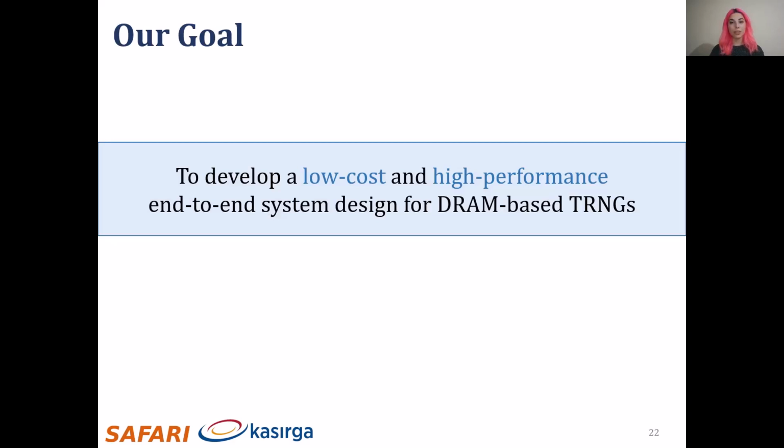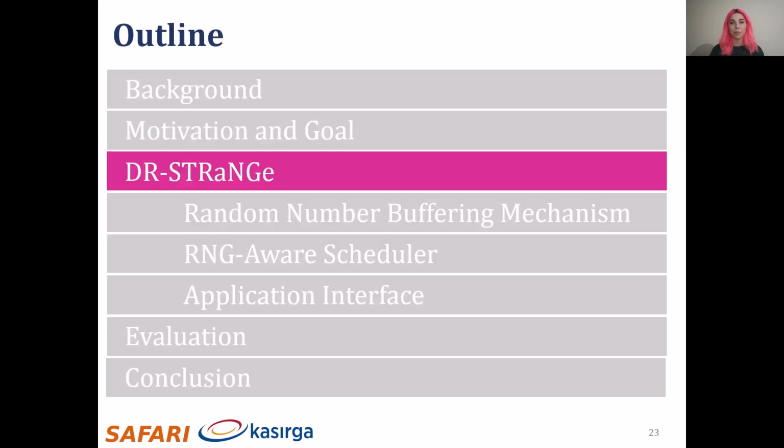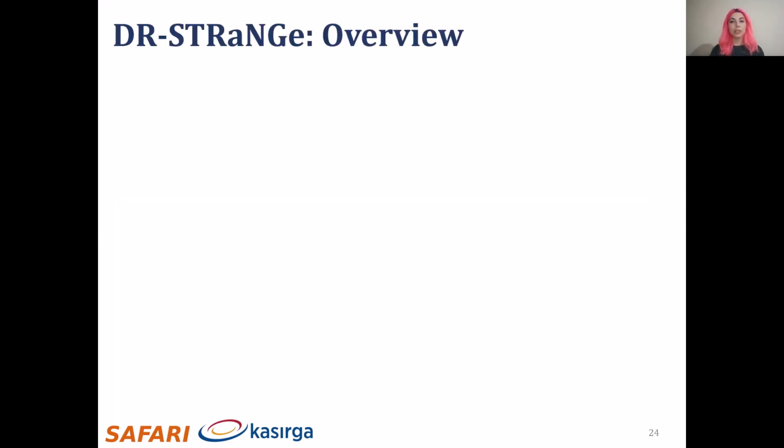Our goal is to design an end-to-end system for DRAM-based TRNGs with low cost and high performance that minimizes the slowdown of both RNG and non-RNG applications, improves system fairness, and mitigates the performance degradation of RNG applications due to the high latency of DRAM-based TRNG mechanisms. Let's look into our mechanism, DR-STRaNGe. DR-STRaNGe consists of 3 main components tackling 3 key challenges.